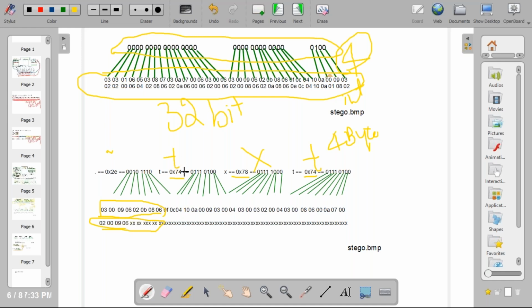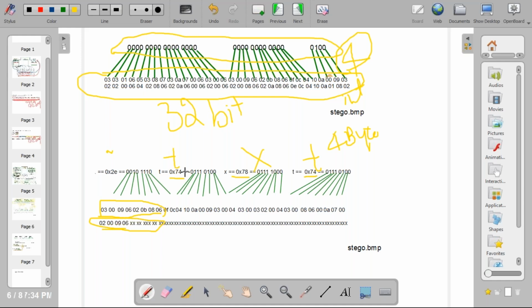Next t, again you need to get 8 bytes. You need to place the t value in the LSB and write to stego.bmp again. Again x. To encode x, 1 byte, you need to get 8 bytes from original.bmp. You need to replace these x values in the LSB and write to stego.bmp.